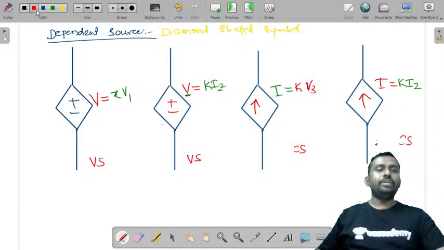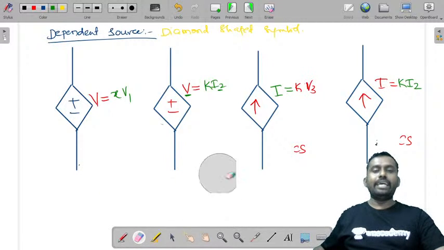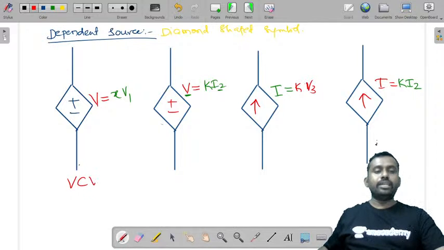Now we need to write this. This value of voltage is depending on voltage. I'll erase all this and write directly. The first point that you need to observe is whether the given one is a voltage source or a current source. So this voltage source is being controlled by voltage. So can I write voltage controlled voltage source or voltage dependent voltage source? First one.